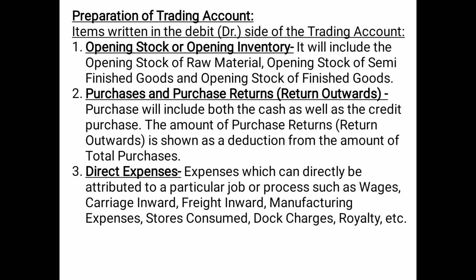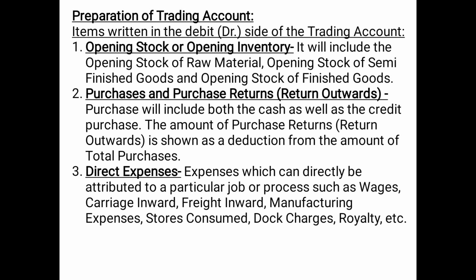And any amount of purchase return, that means if any goods purchased have been returned to the supplier, will be shown as a deduction from the amount of total purchases. That means on the debit side it will be deducted from the amount of total purchases, and then we will get the amount of net purchase. So basically net purchase means purchases minus purchase return.